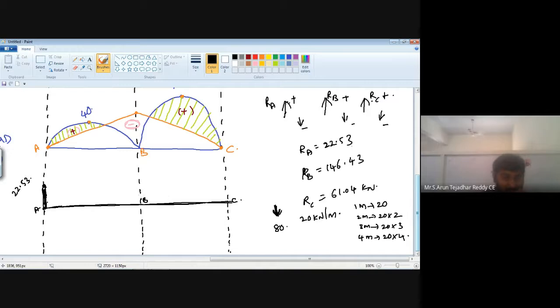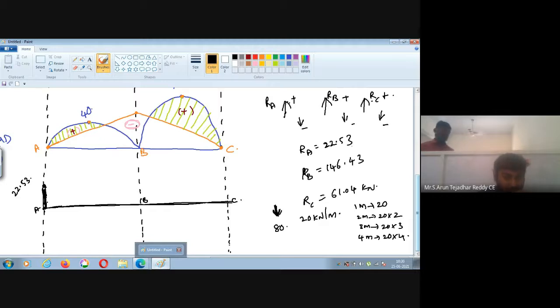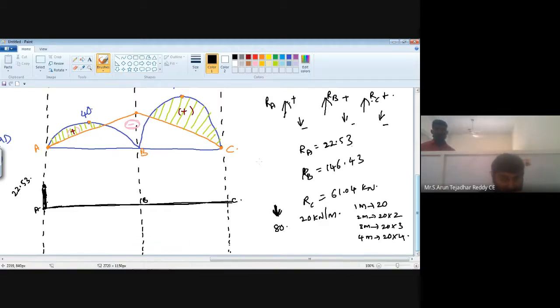Whatever values you get, if the value is positive, then your shear force is above the neutral axis. If the value is negative, then it is below the neutral axis. Now what is the value? Minus 57.47. It means it is a minus value.